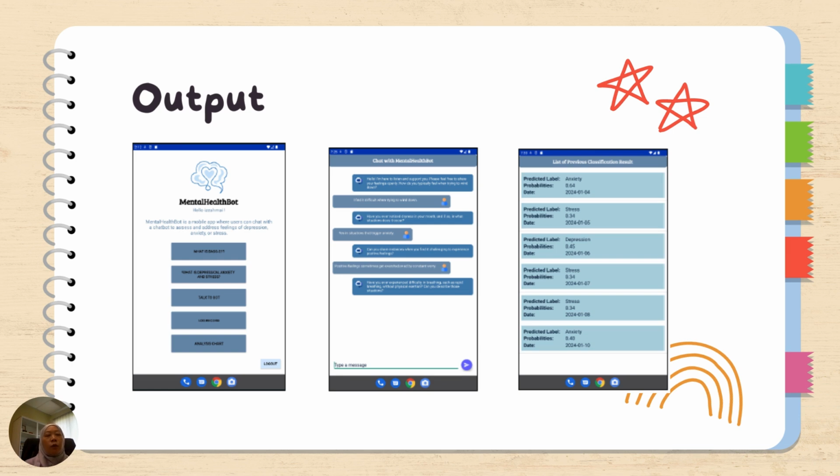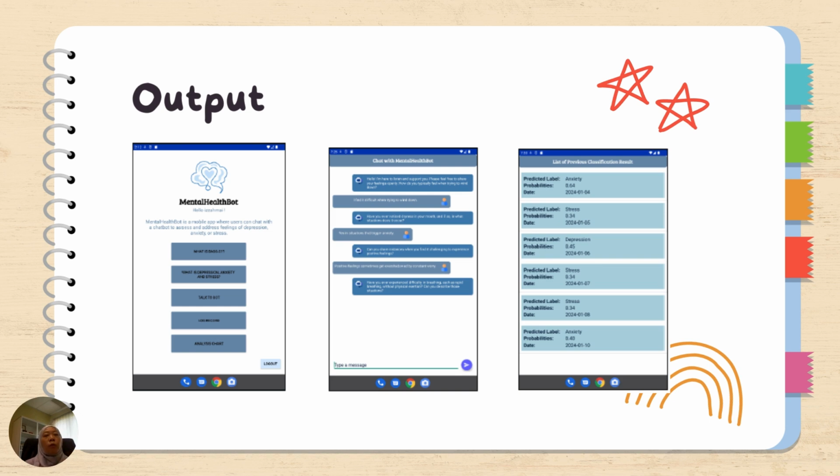The chatbot will ask the user the DASS 21 questions, 21 questions on mental health issues. We just follow the standard DASS 21 questions, and the user answers them in the chatbot itself.